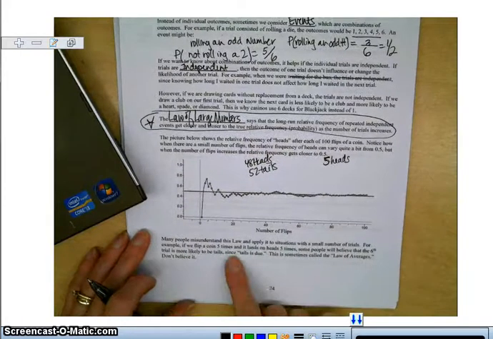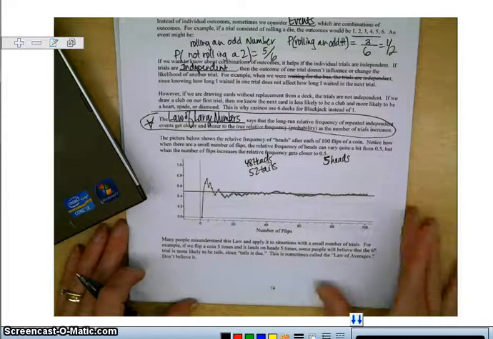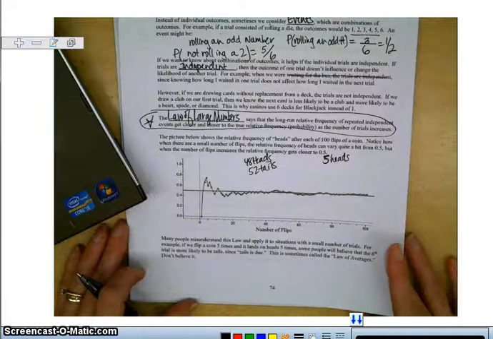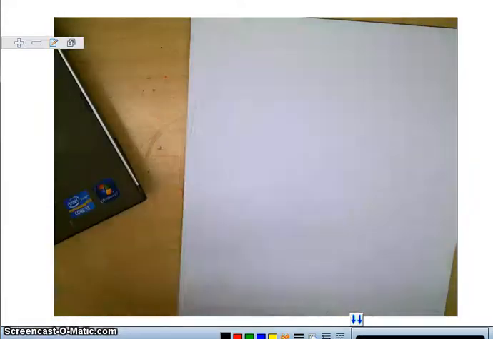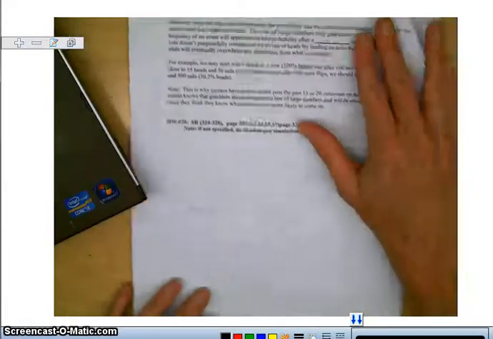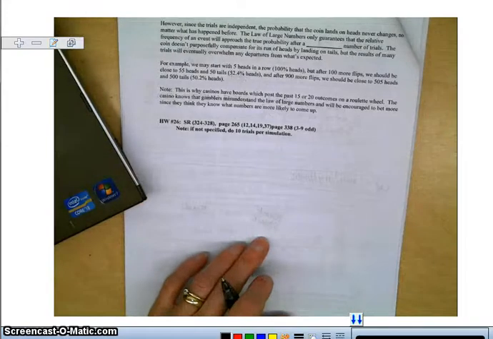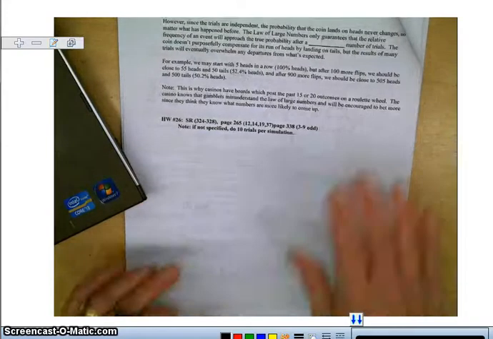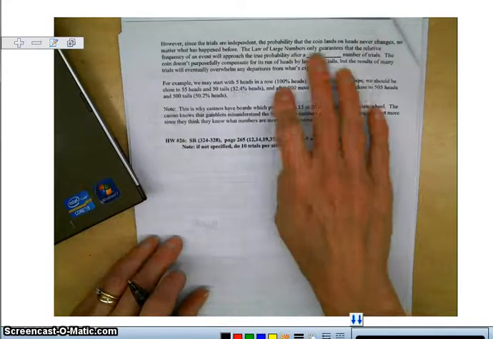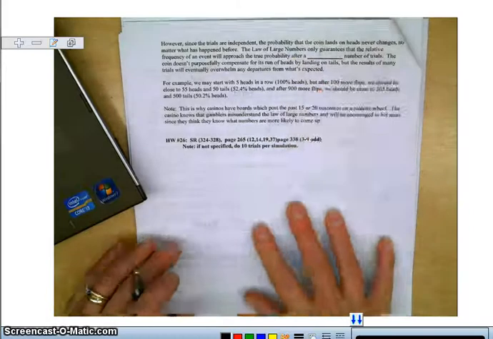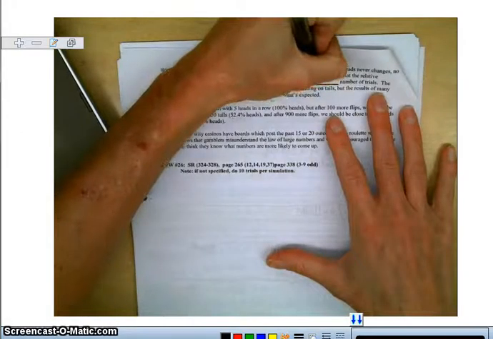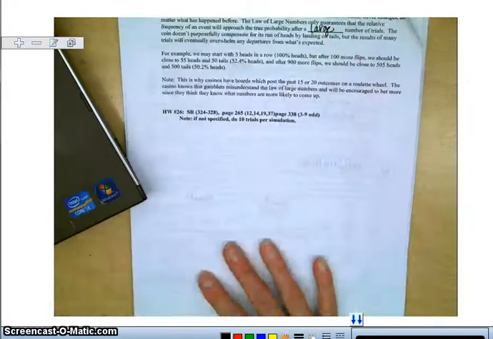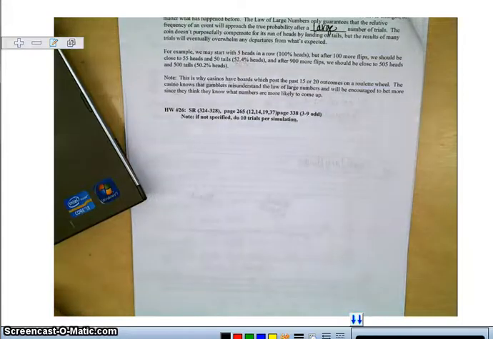Many people misunderstand the law and apply it to situations with a small number of trials. However, since the trials are independent, the probability that the coin lands on heads never changes. The last blank is large number of trials. You can read the rest.